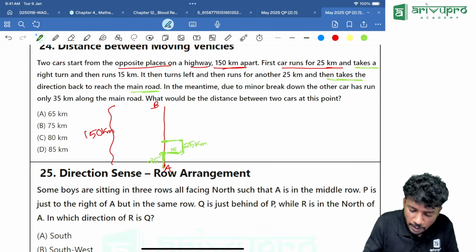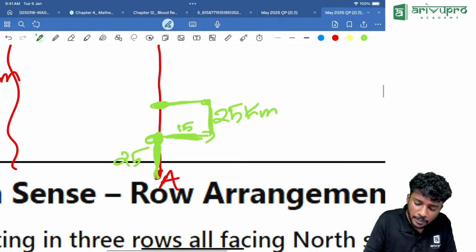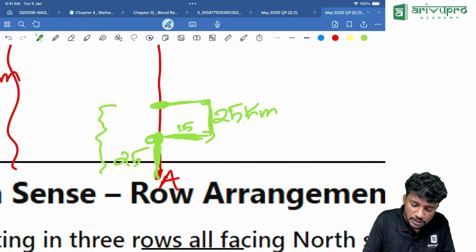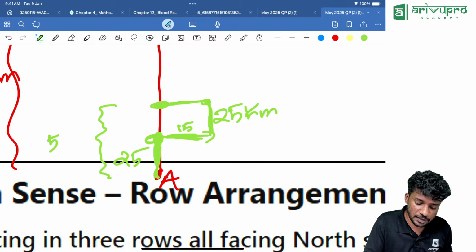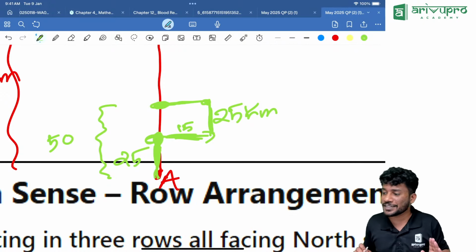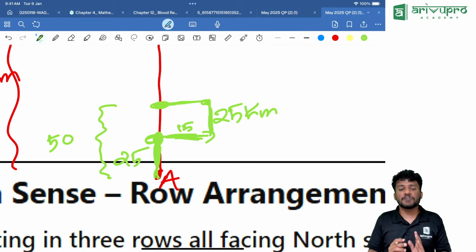Now my question, the total distance traveled by A will be how much? The total distance in the vertical line or on the highway is how much? 25 plus 25, that is 50. 50 kilometer is traveled by our who?